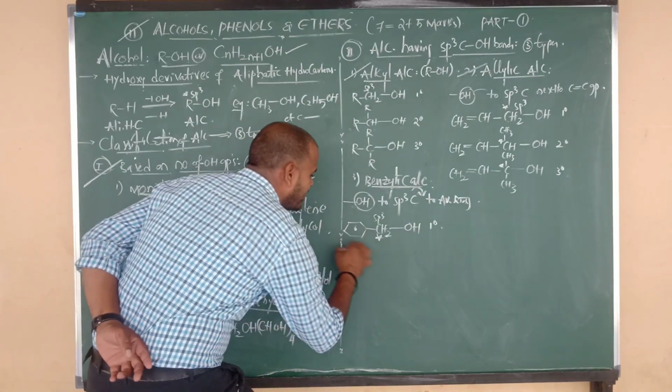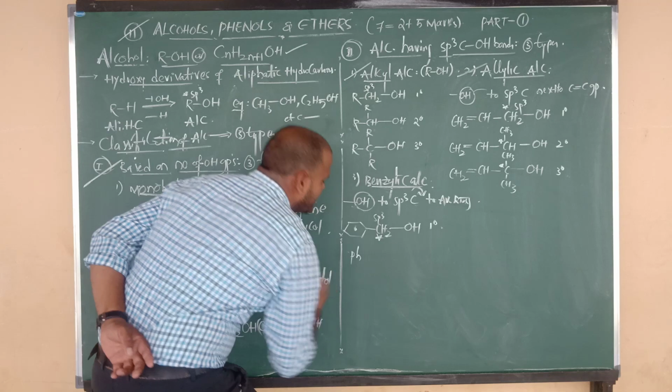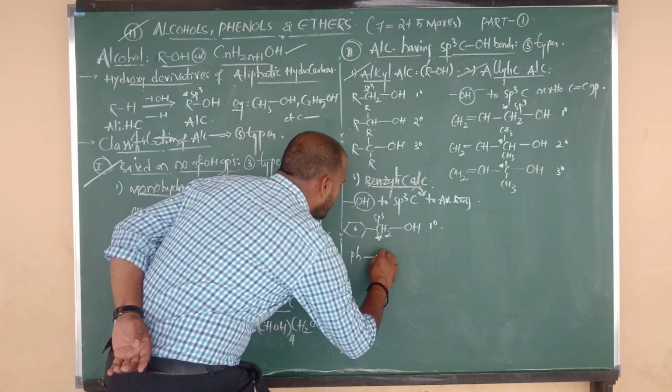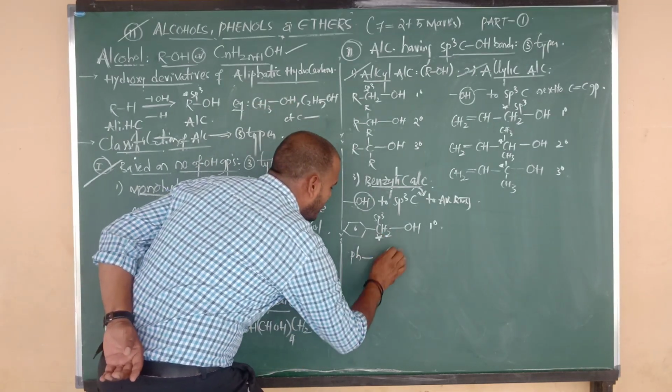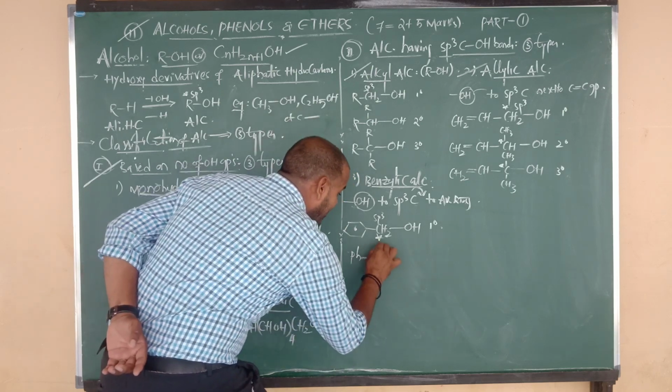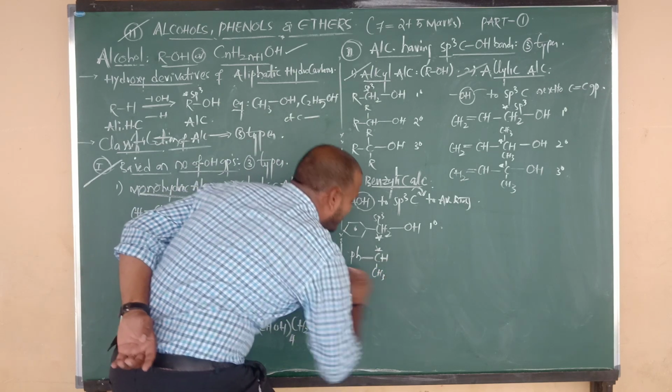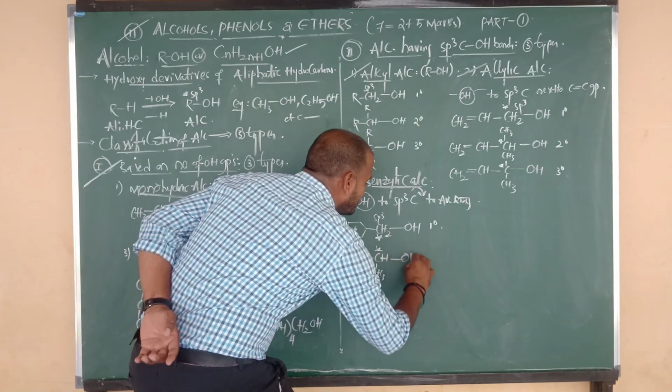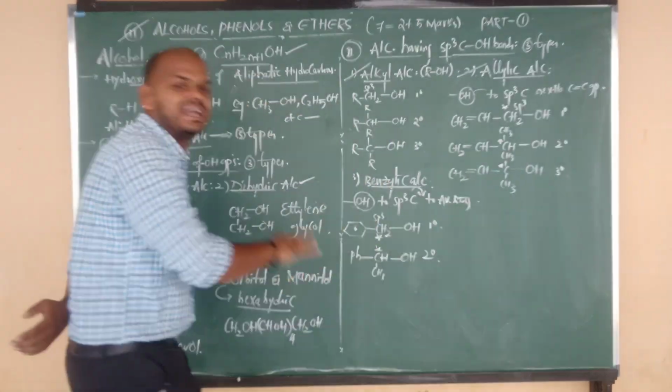Next, again the same thing. This is a benzene ring. Simply we can say phenyl ring. The phenyl group is connected to which carbon? The allylic carbon, which we can say is CH. Again that carbon is connected to one more carbon. Now it is connected to what, beta? OH. So this is a secondary benzyl alcohol.